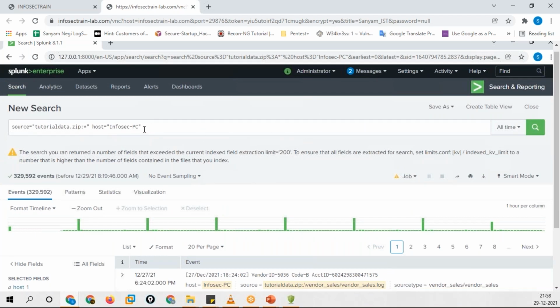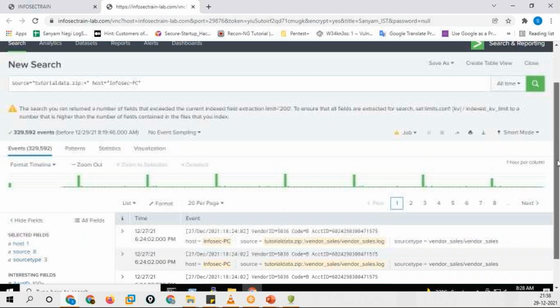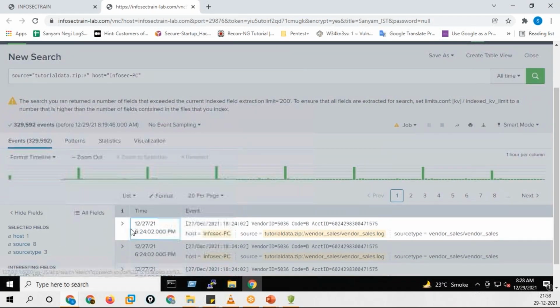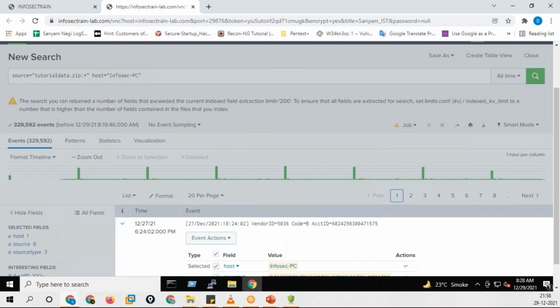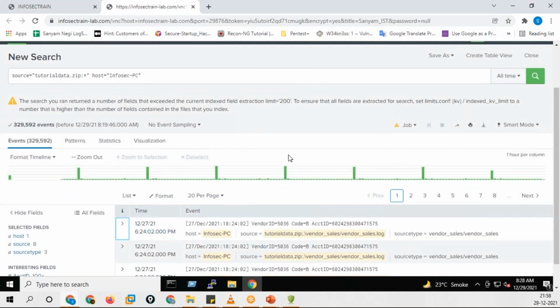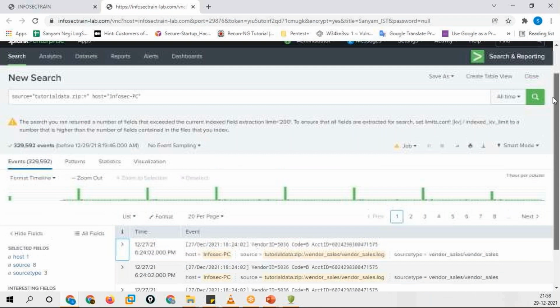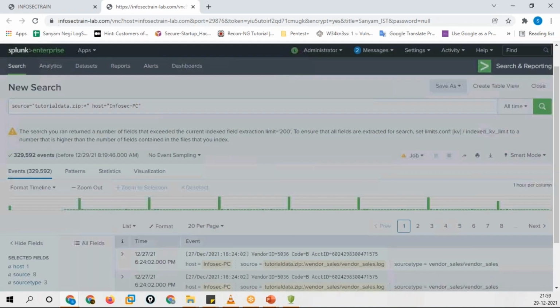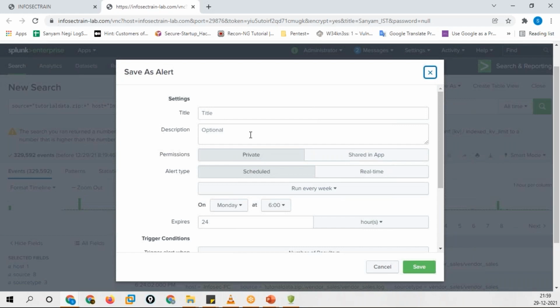Let's suppose, guys, if I select this log or this event, I can also create an alert for that. You can save it as either a report or an alert. If I click on alert, can you see it is giving me a lot of options? I can give it a title, a description, and set permissions as private or shared in app with others.